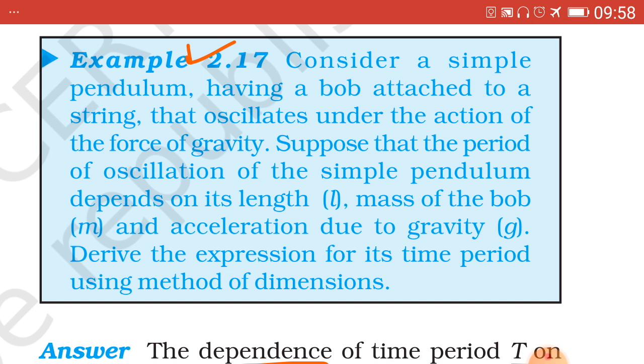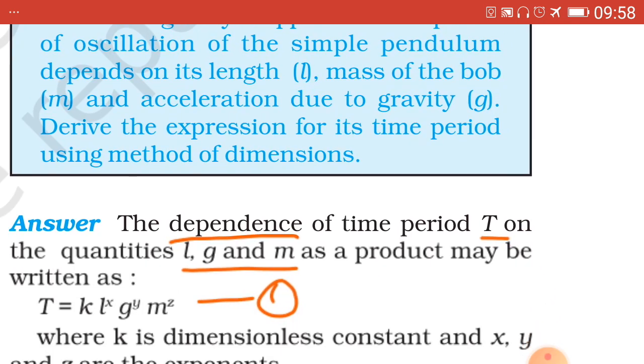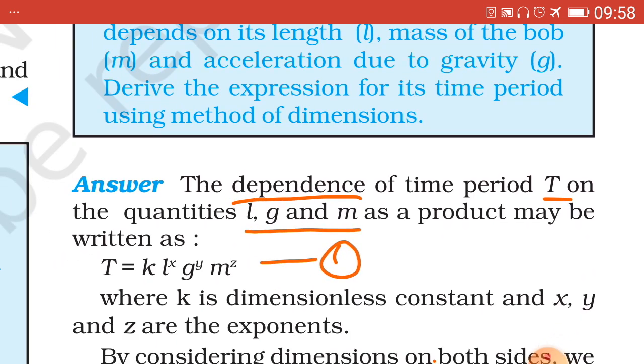Derive the expression for its time period using method of dimensions. Solution: here periodic time capital T depends on the physical quantities L, g and m. L stands for length of the pendulum, total length of the pendulum, g gravitational acceleration, and m mass of the bob.